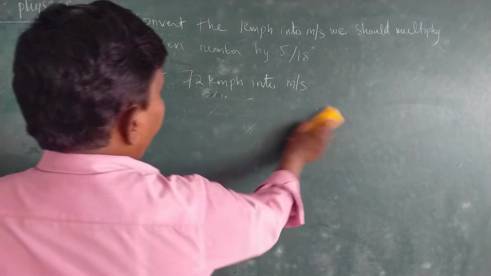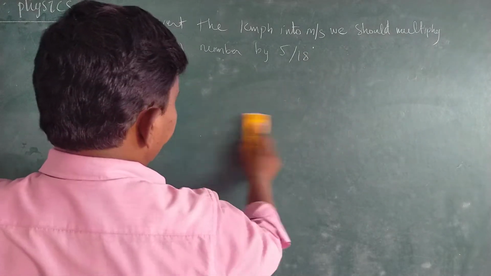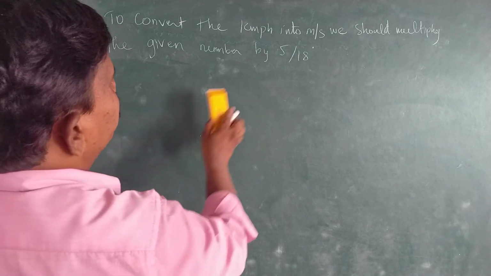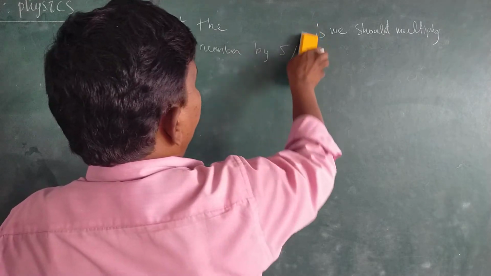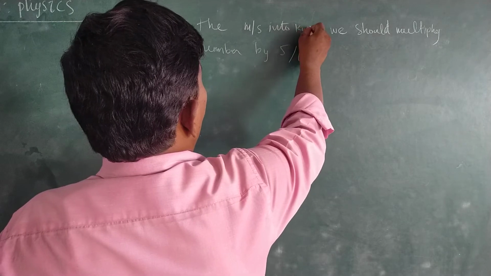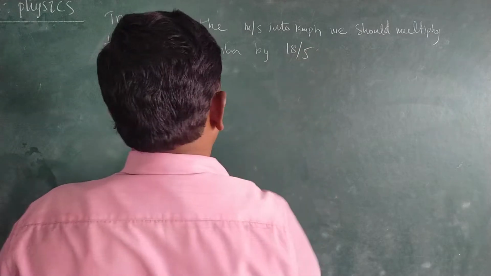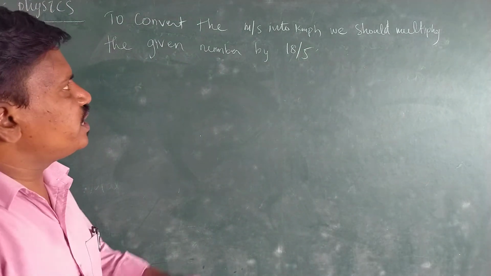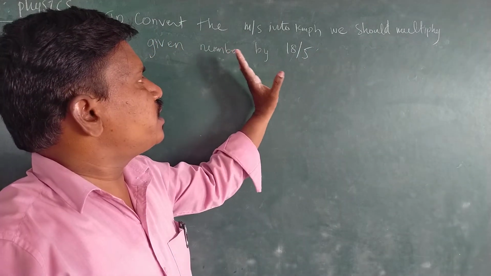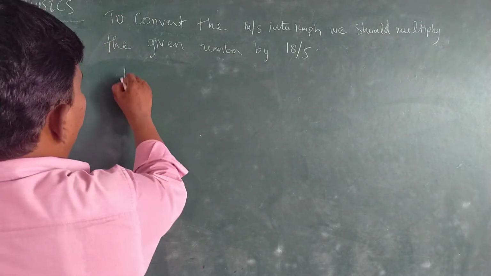In the same way, to convert meter per second into kilometer per hour, we should multiply the given number by 18 by 5. That is the reciprocal. We should multiply that number by 18 by 5. Therefore, how can we do these problems?